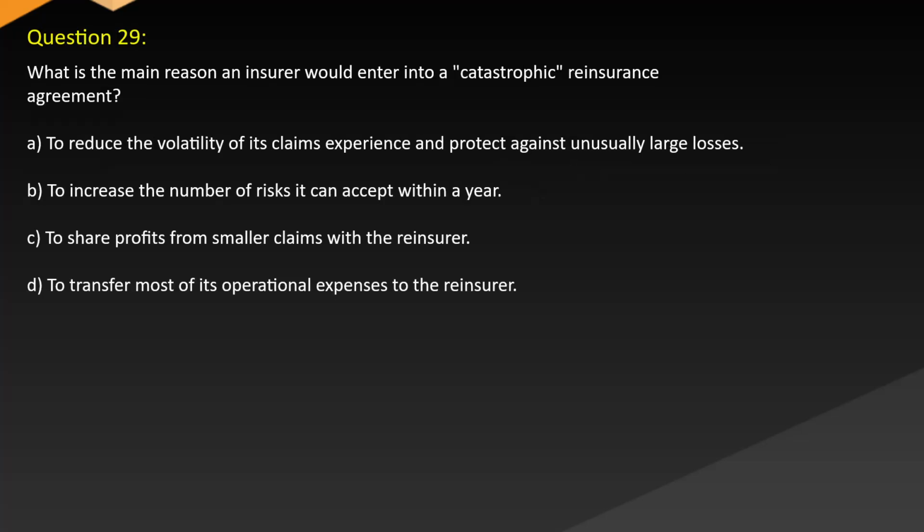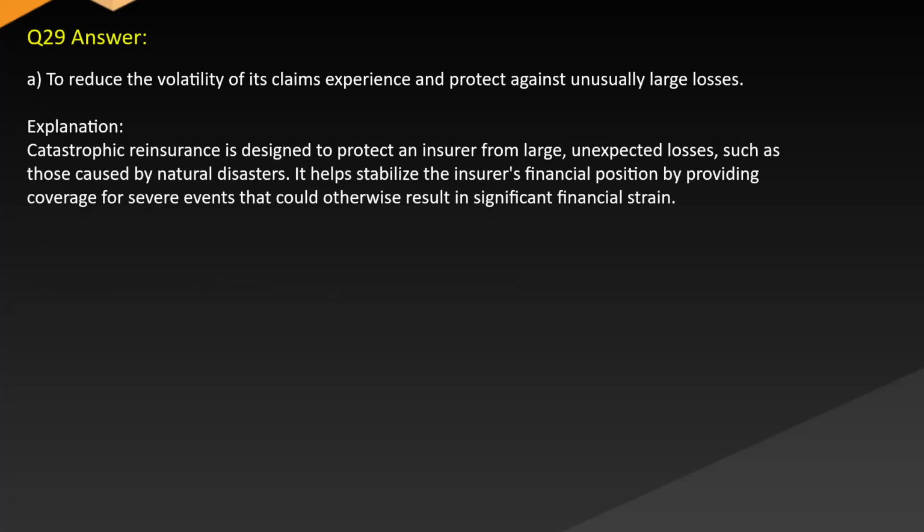Question 29. What is the main reason an insurer would enter into a catastrophic reinsurance agreement? A. To reduce the volatility of its claims experience and protect against unusually large losses. B. To increase the number of risks it can accept within a year. C. To share profits from smaller claims with the reinsurer. D. To transfer most of its operational expenses to the reinsurer. Answer: A. To reduce the volatility of its claims experience and protect against unusually large losses.